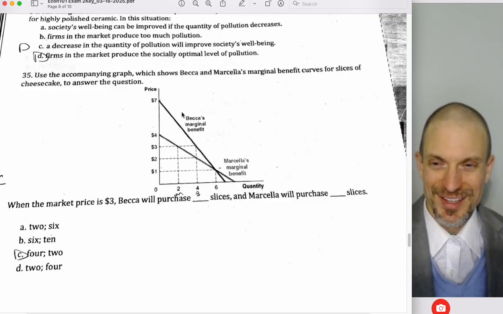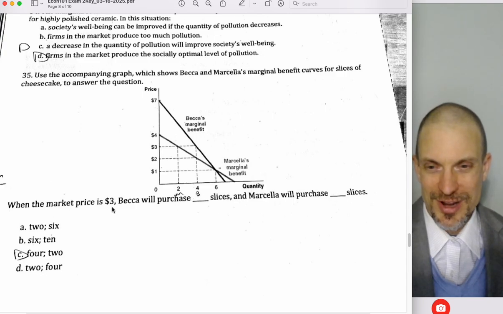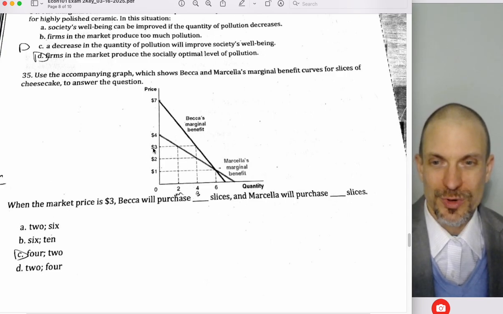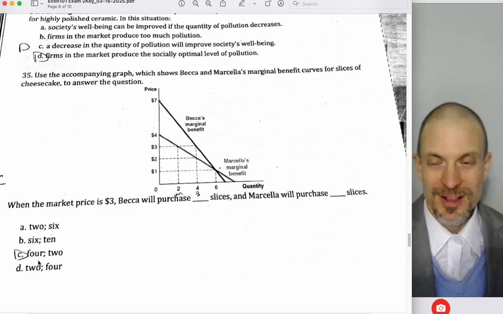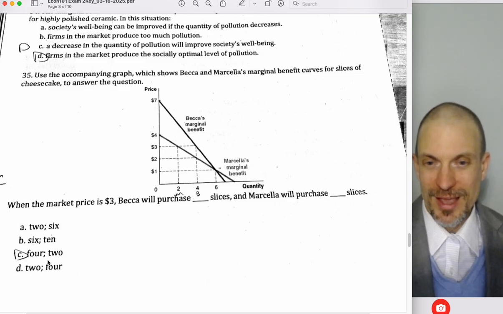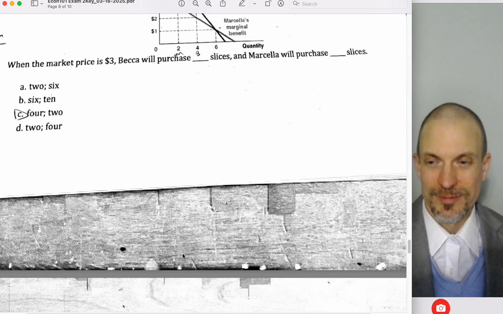So let's see how many units of cheesecake they want at $3. What we're going to do is take this price, run into their marginal benefit, that's their willingness to pay, and go down and see their number of slices. So for Becca, it'll be 4. For Marcella, it's going to be 2. So total, we're going to get 6 slices, which is 6 too many in my book. But we're going to get 4 from Becca, we're going to get 2 from Marcella.